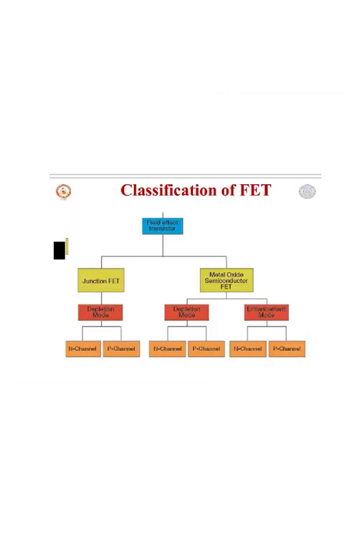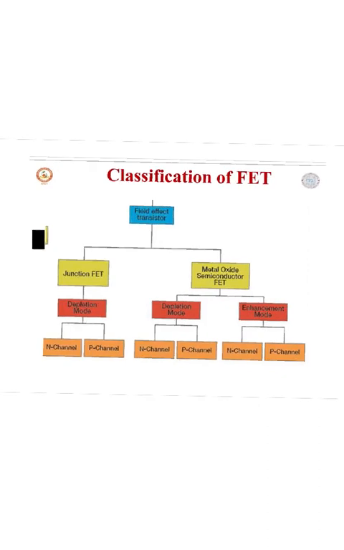So coming to the classification of FET, there are two types: junction field effect transistor and metal oxide semiconductor FET. In the junction FET, depletion mode, there are two types, N channel and P channel. In the metal oxide semiconductor FET, again there are two types, depletion and enhancement. In the depletion again two types, N channel, P channel. In the enhancement again two types, N channel, P channel.